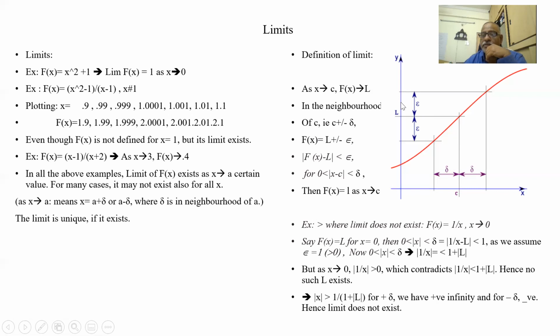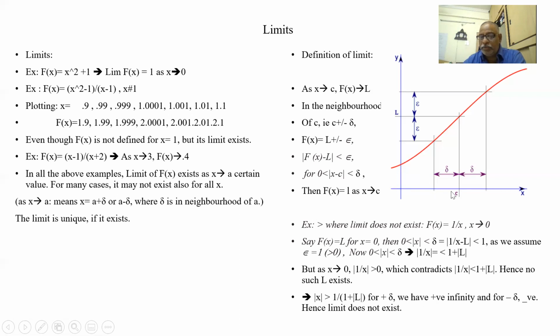This is f of x, this is L, and f of x minus L is E. Here it is plus E, here it is minus E. So f of x minus L, if I put a mod value, is less than E. This x value can be from here to here.